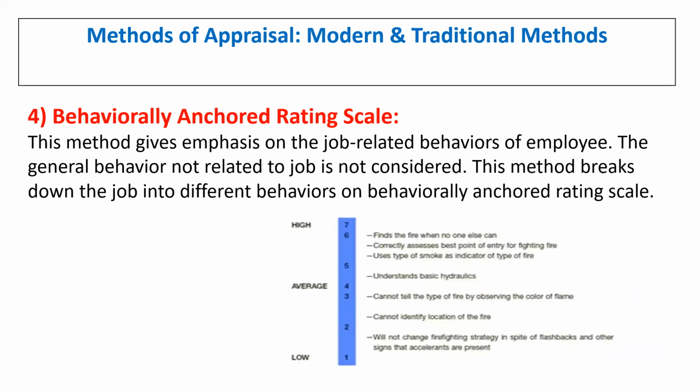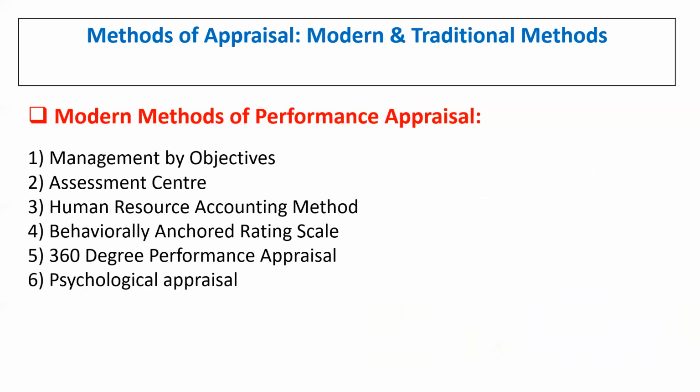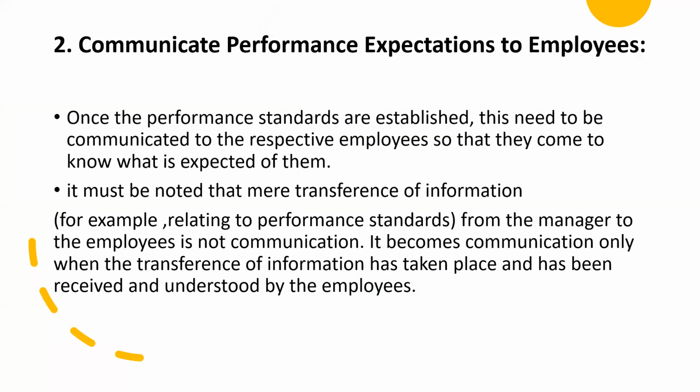Then we have the behaviorally anchored rating method. This method gives emphasis to the job-related behavior of the employee. General behavior not related to the job is not considered. This method breaks down the job into different behaviors on a behaviorally anchored rating scale. Initially, the various behaviors need to be broken down in the form of low performers, average performers, and high performers.